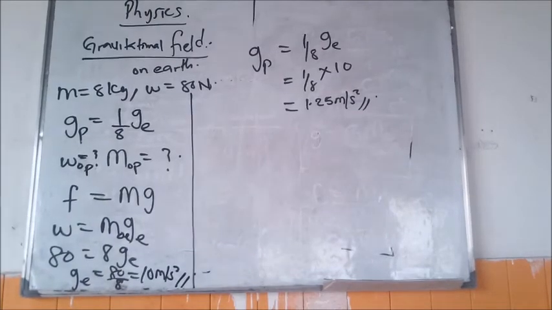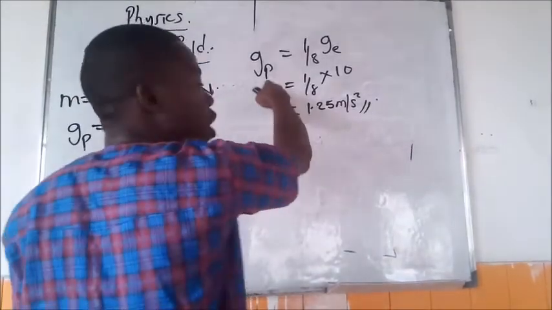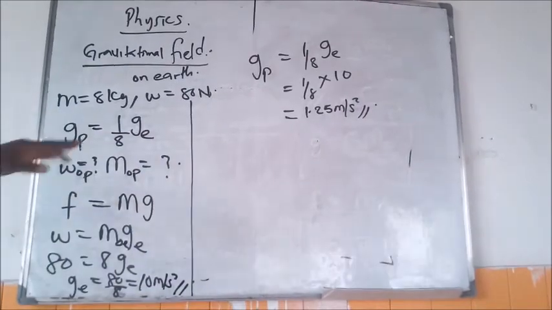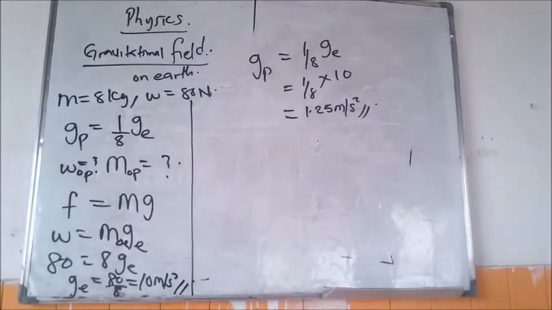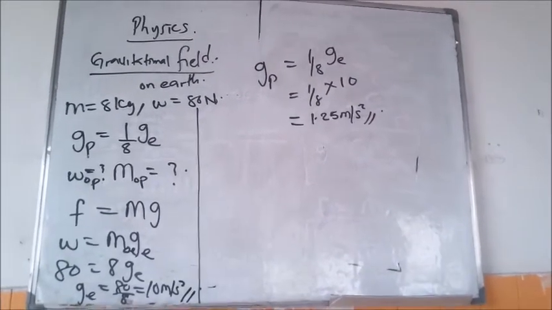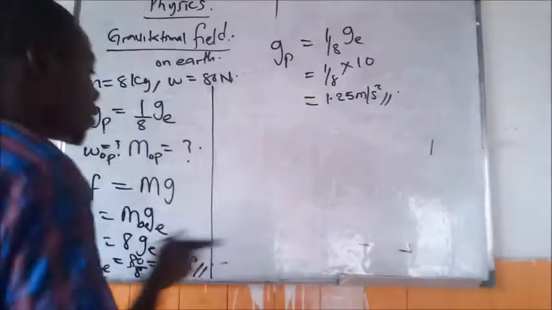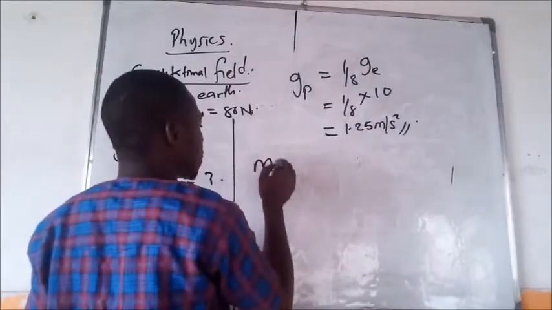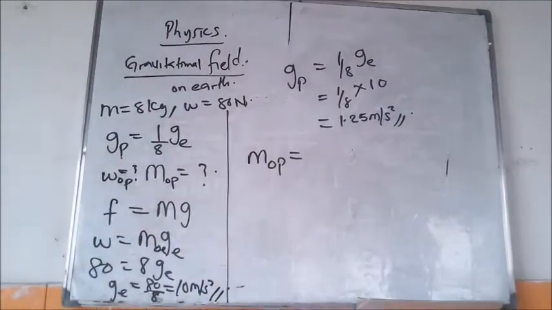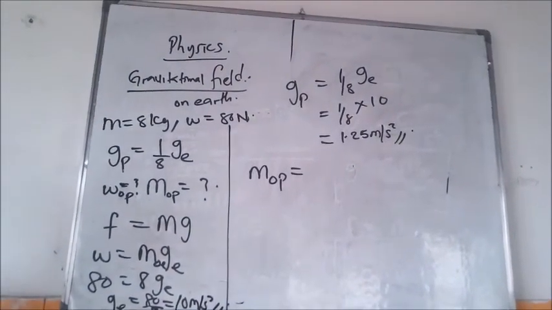Are we following? Yes, sir. This is acceleration due to gravity on the Earth, which is this. Now, acceleration due to gravity on another planet is this, based on this relationship. Now, but what we have to find is weight and mass on another planet. What will be the mass of the object on another planet? Who can tell us? Mass of the body on another planet, what will it be?